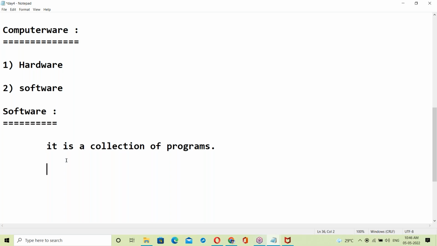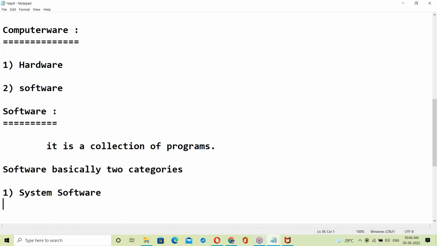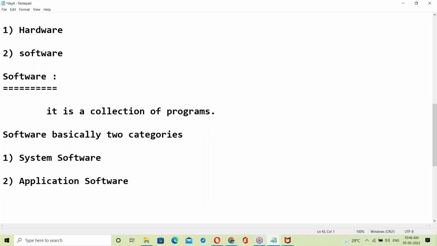Software is basically in two categories. First one, system software. Second one, application software. System software and application software.